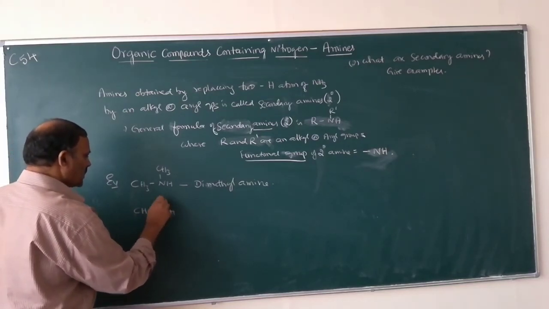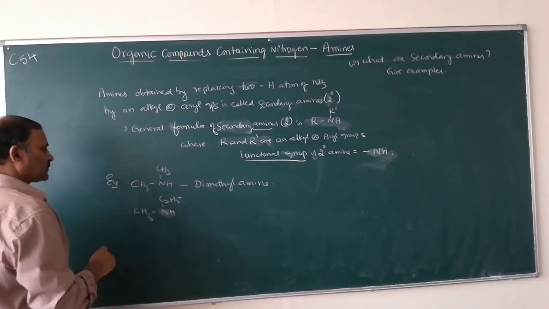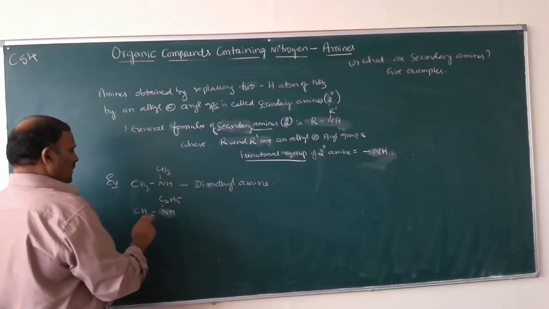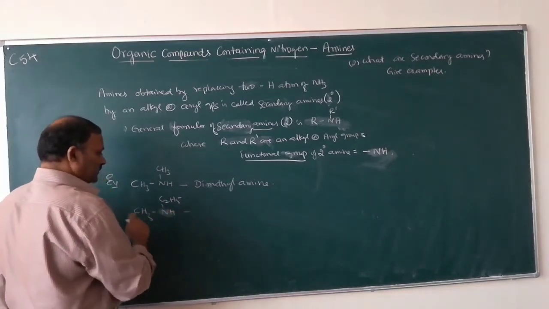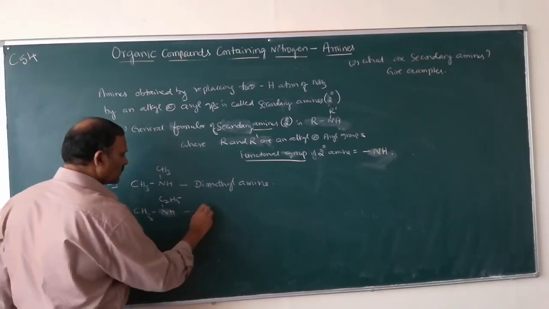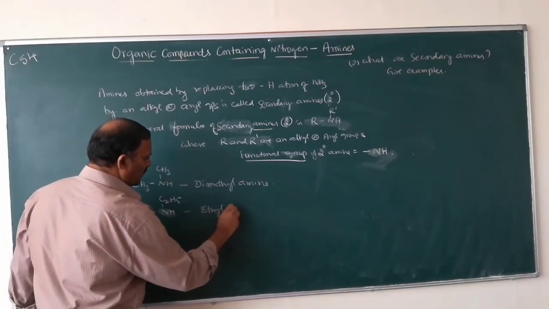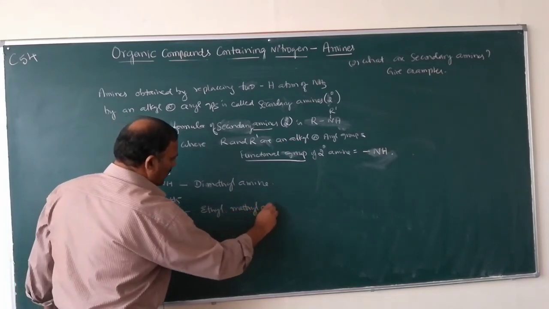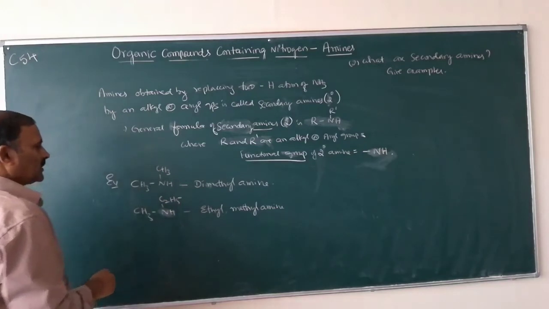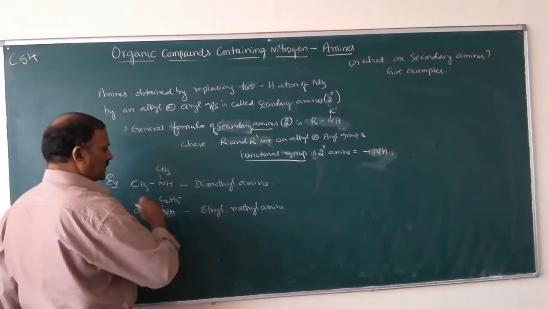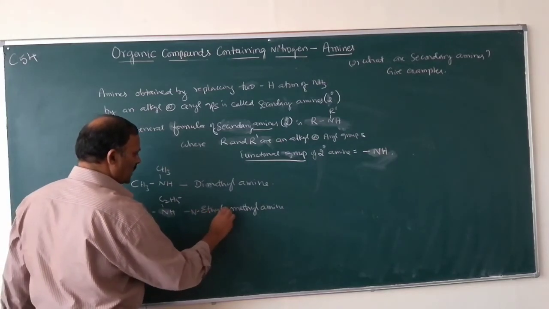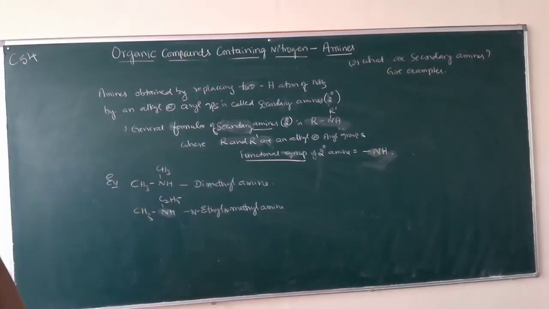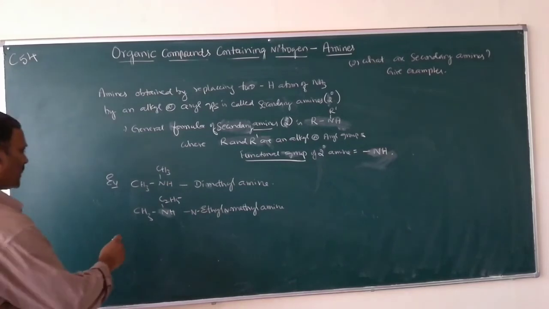CH3 NH C2H5. This one is ethyl methyl amine. This is N-ethyl N-methyl amine.